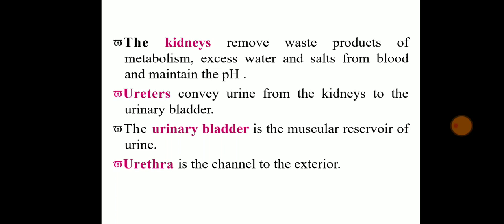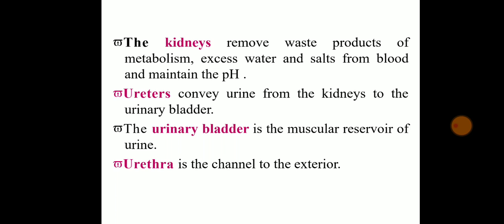To maintain that pH, that is 7.35 to 7.45, we require one system, that is the urinary system. So the kidney helps for that. Whenever excessive water or excessive salt is present inside the blood, it is filtered by the kidney and thrown out, through which the blood pH is maintained.